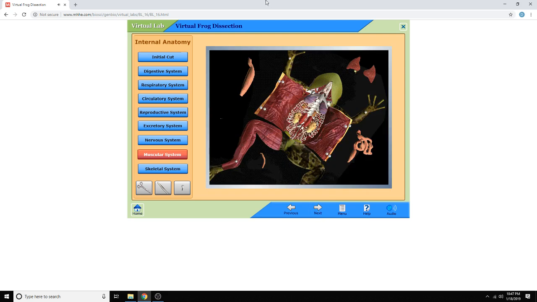Movement of a frog's body takes place through its muscular system. Muscles are attached to bones and move them as they shorten, contract, and relax.